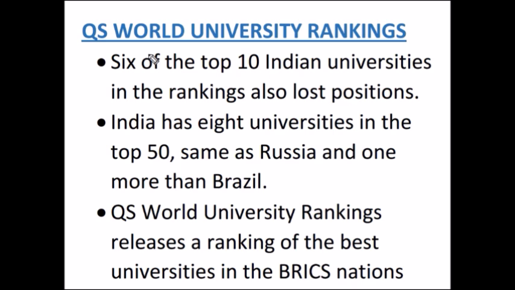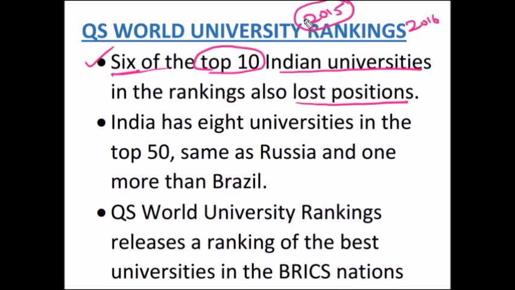Apart from some achievements, some drawbacks also there. 6 out of 10 top Indian universities ranked in 2016 lost their positions when compared to 2015. It means in 2015 these 6 universities ranked better, but in 2016 their performance got worsened. They got low ranking.